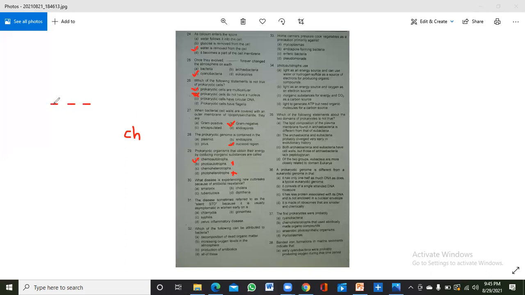Okay, so you should relate these three. If two are inorganic, the third will also be inorganic. So the correct answer is the chemoautotroph.